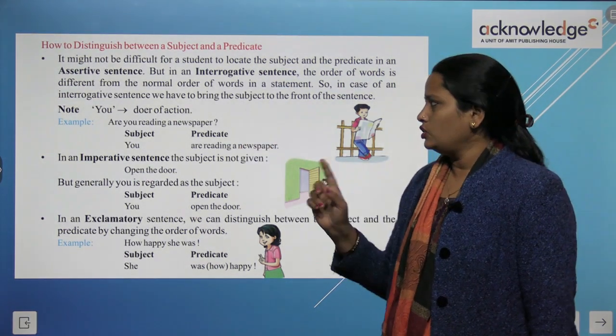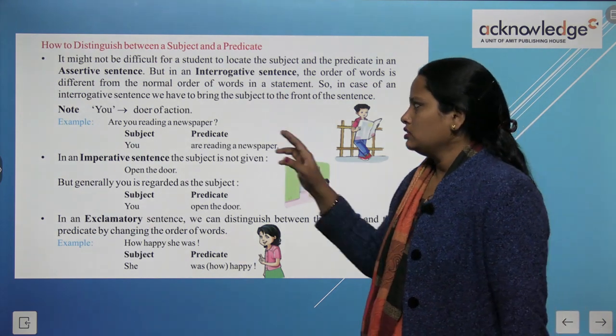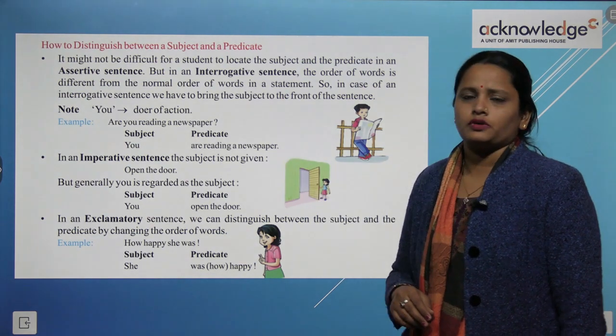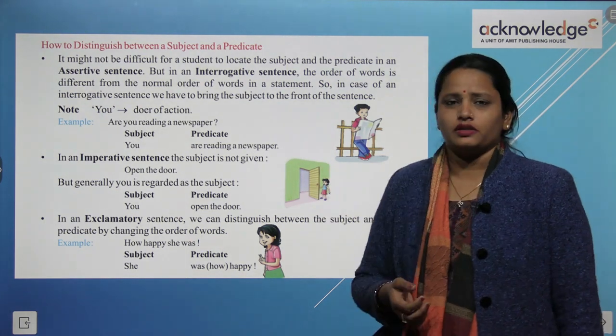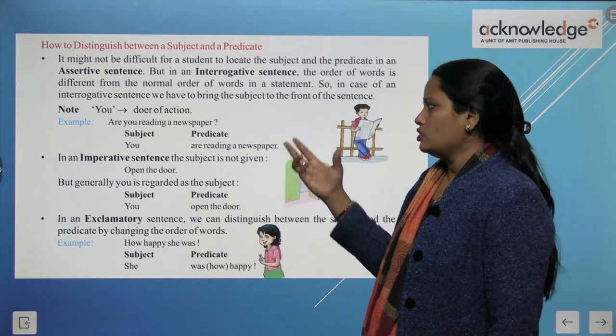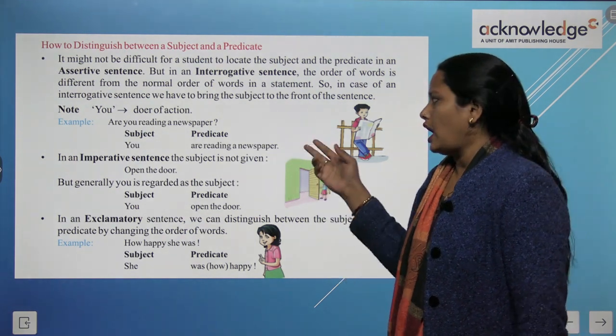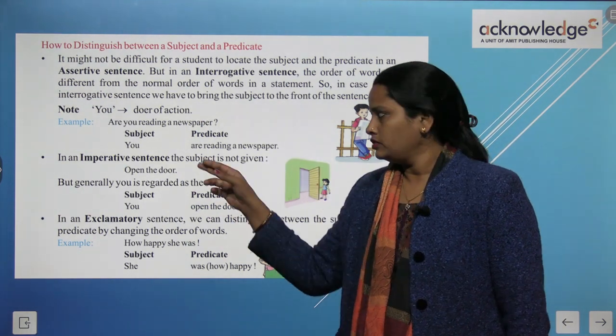A note is given here, you are the doer of the action. Who is you, the one who is doing the work. Are you reading a newspaper? So now a question is being asked here, are you reading a newspaper? Now who is you here, the person who is reading the newspaper. So here you is the subject and the rest of the sentence is the predicate, are reading a newspaper.